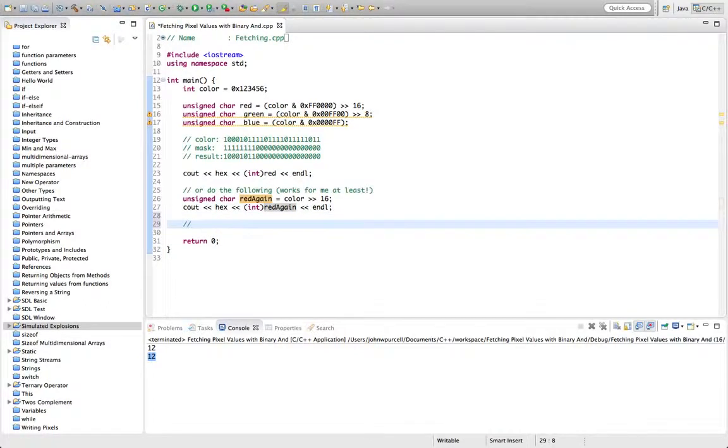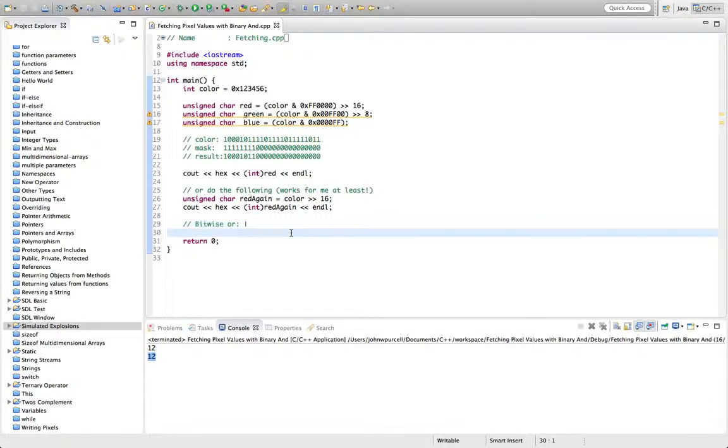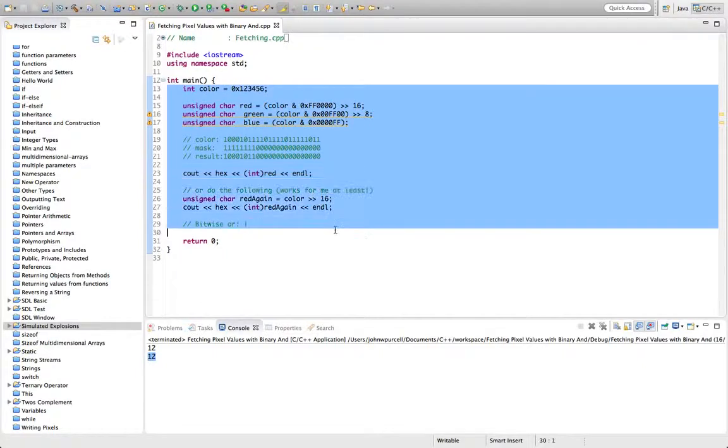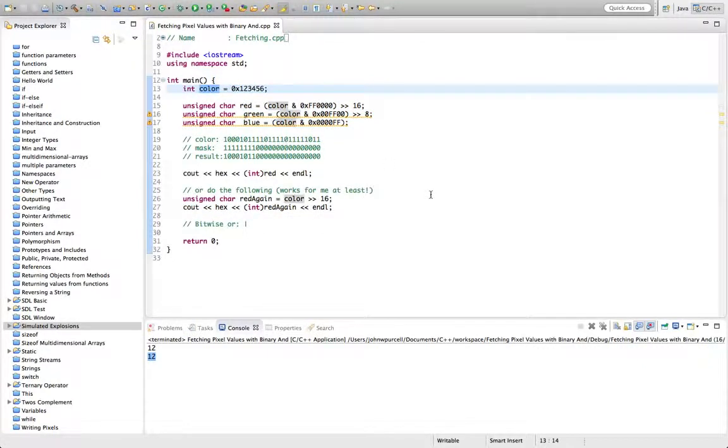So the bitwise OR looks like this. Let's just write this: bitwise OR. It's that symbol there. And remember, for a logical OR, use a double bar. Okay, so it might be worth Googling bitwise operators, just have a look at a page there. So if you want some homework, I'll give you that as a kind of homework task. But apart from that, I'd recommend trying this for yourself and check that you can extract red, green and blue values from a 32-bit color like this. Check that you can do it.